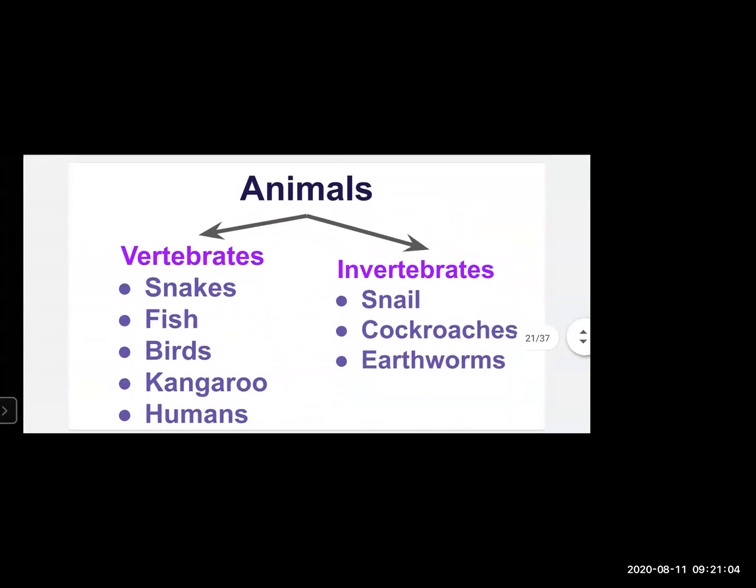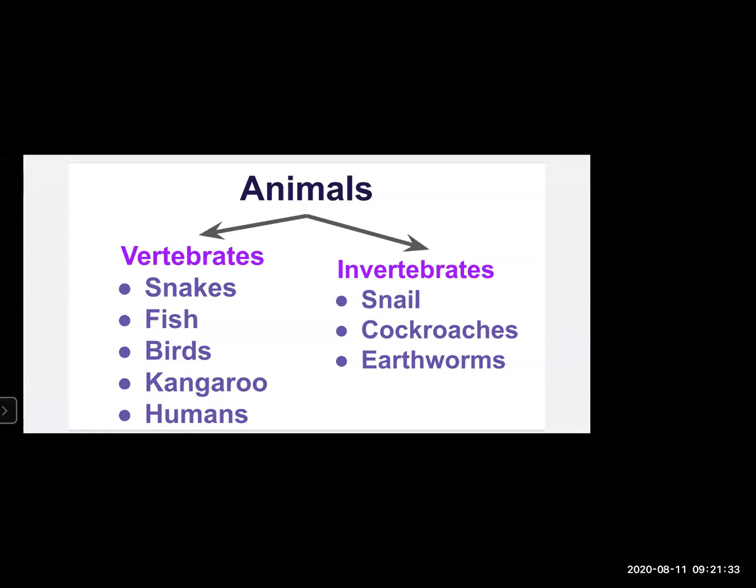So this is point number two, what we have studied just now. Animals are classified as vertebrates and invertebrates. Examples of vertebrates are snakes, fish, birds, kangaroo, humans. Examples of invertebrate animals: snail, cockroaches, earthworms, etc.